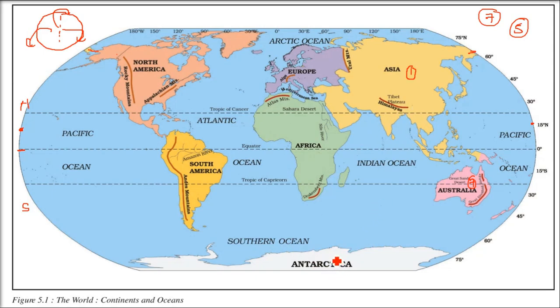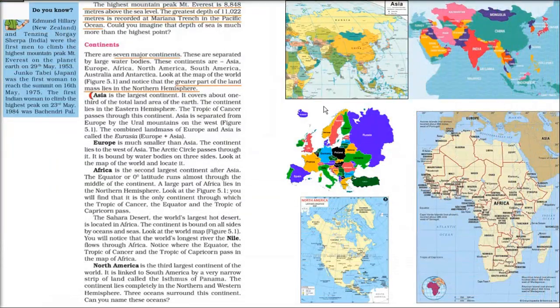So Antarctica is the continent where nobody lives. People go there for research and development. It's very cold. The situation is very difficult to live here, because this is a pole, and you know that the pole doesn't get enough sunlight. That's why there are always glaciers and so on.